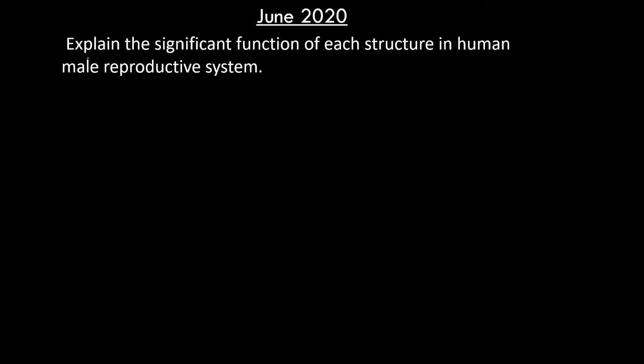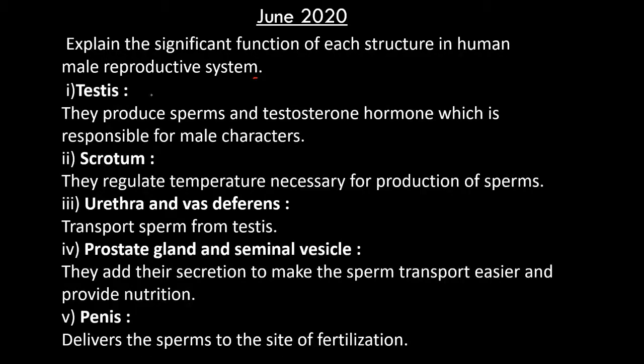The question is, explain the significant function of each structure in the human male reproductive system. This question is for 3 marks. The human male reproductive system has testes, scrotum, urethra, vas deferens, prostate gland, seminal vesicle and penis. The testes produce sperms and testosterone hormone, which is responsible for male characters.